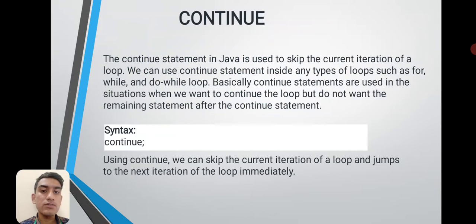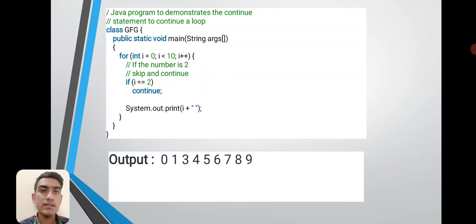Continue statement. The continue statement in Java is used to skip the current iteration of a loop. We can use the continue statement inside any type of loop such as for, while and do while. Basically, continue statements are used in a situation when we want to continue the loop but do not want to execute the remaining statements after the continue statement. So the syntax is continue semicolon. Using continue statements we can skip the current iteration of the loop and jump to the next iteration of the loop. So here is an example program.